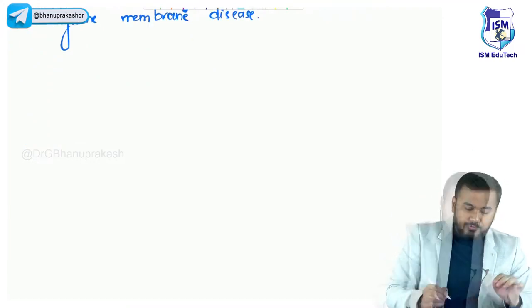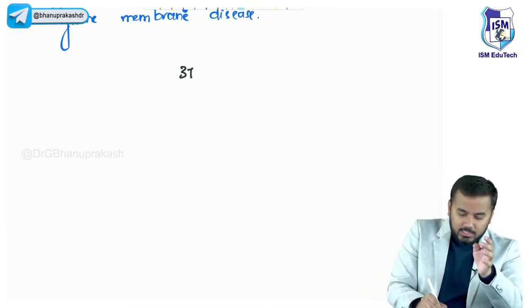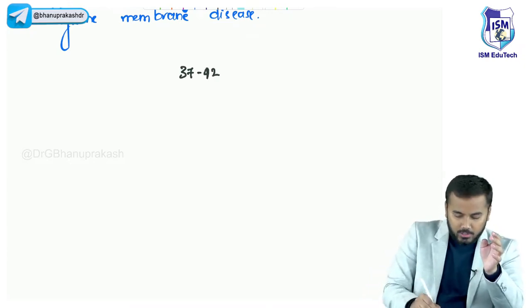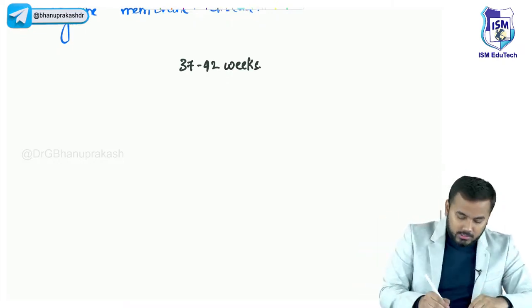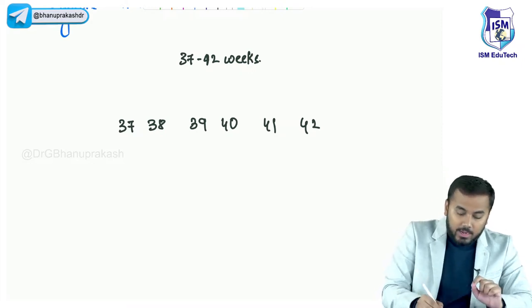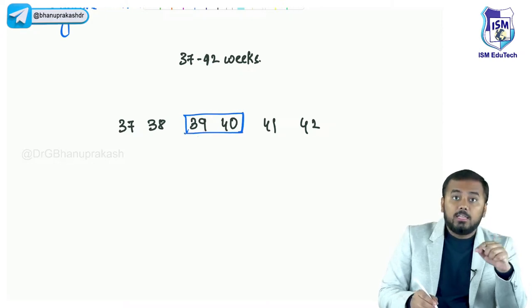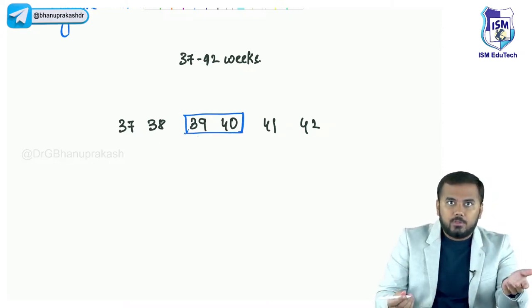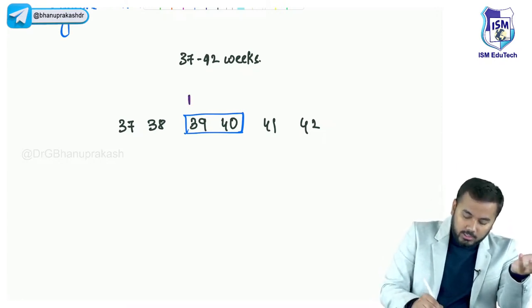If we start from the basics, normally all of you know that a baby is born somewhere between 37 to 42 weeks. If we decode this a little bit: 37, 38, 39, 40, 41 and 42. Now, if the baby is born between 39 to 40 weeks, this is called full term pregnancy, or this is also called a full term infant.